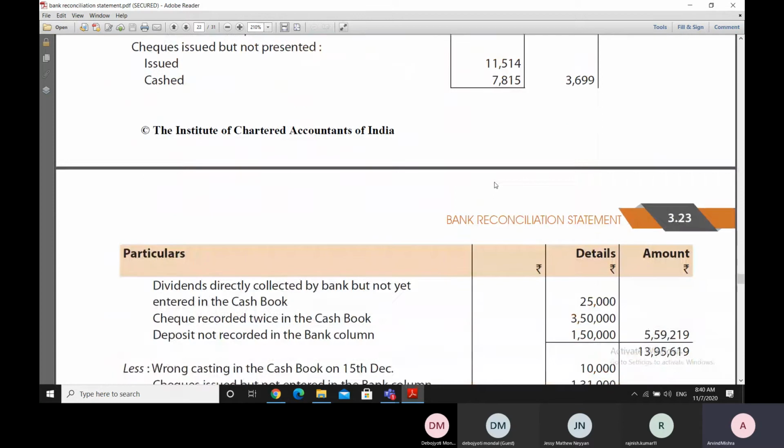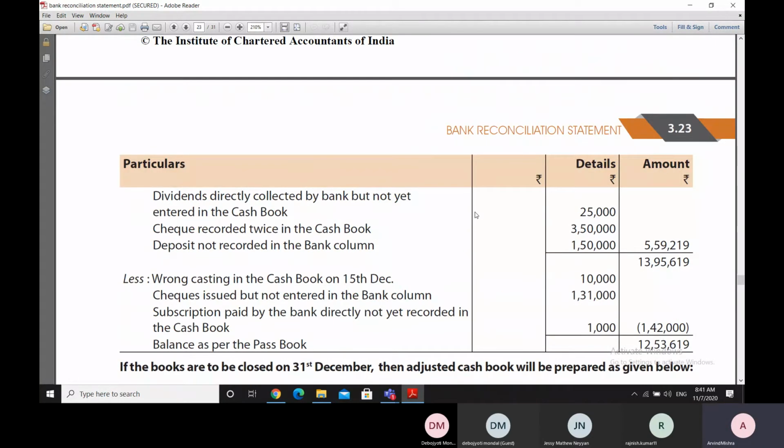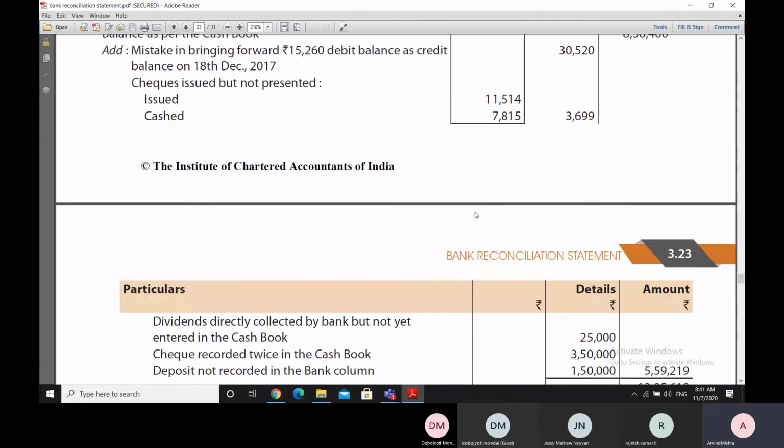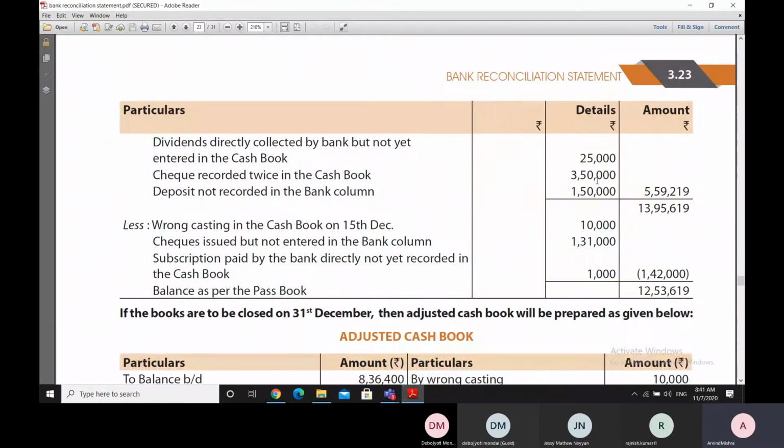By 10,000 rupees. And therefore, while moving from the cash book towards the bank book, we note that wrong casting has been done on the payment side. So if the payment is undercast, it means that payment is lesser.